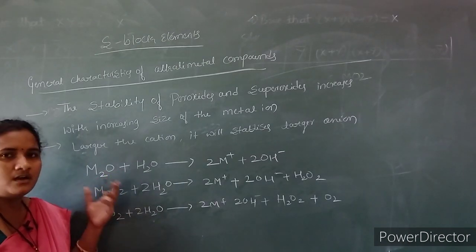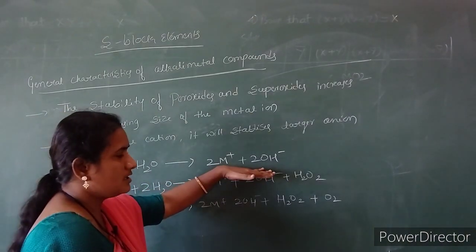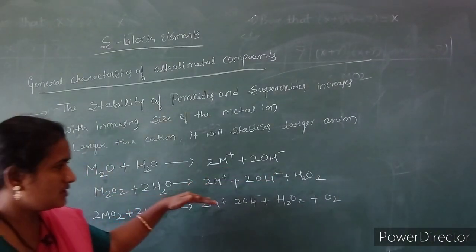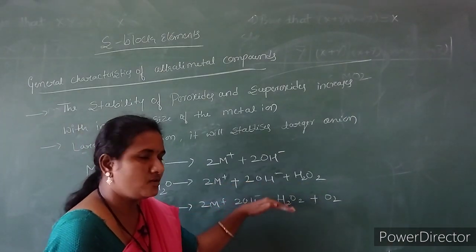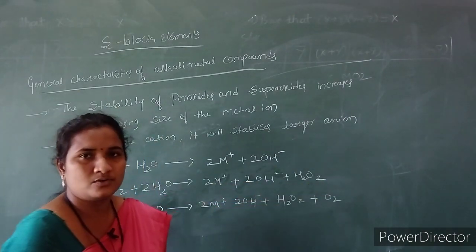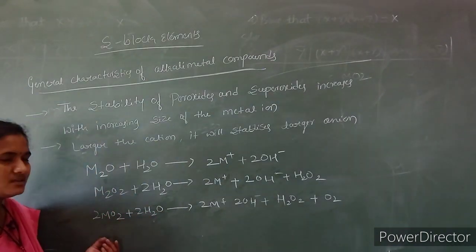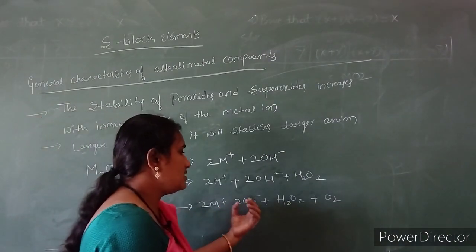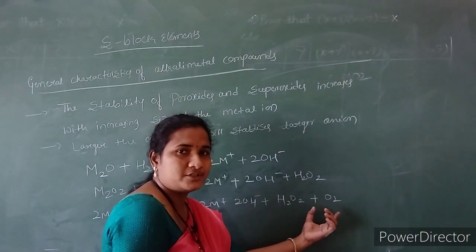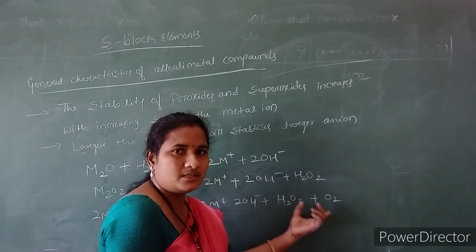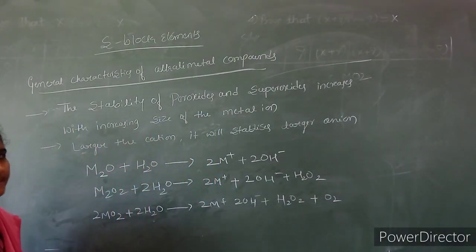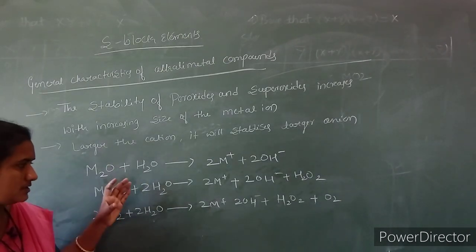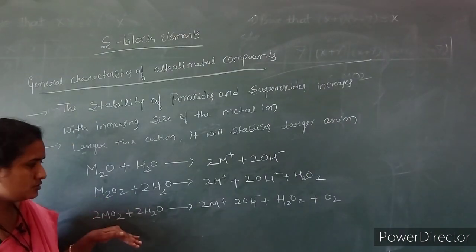So when oxides undergo hydrolysis, we will get the corresponding metal ions. When the peroxides undergo hydrolysis, they will form their corresponding metal ions, hydroxide ions as well as 1 mole of hydrogen peroxide. But when superoxides undergo hydrolysis, they will give metal ions, hydroxides, peroxide with the liberation of oxygen gas. So in this way we get the hydrolytic behavior of oxides, peroxides and superoxides.